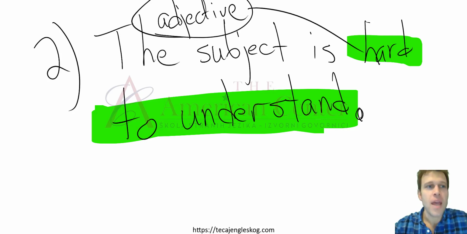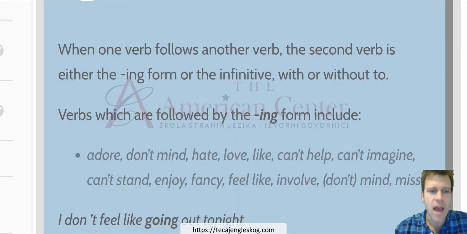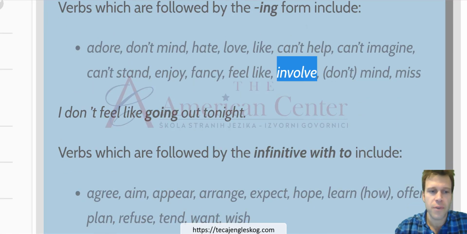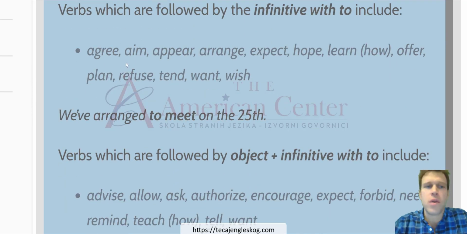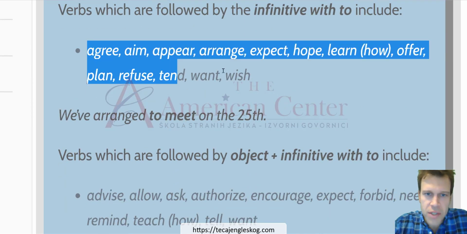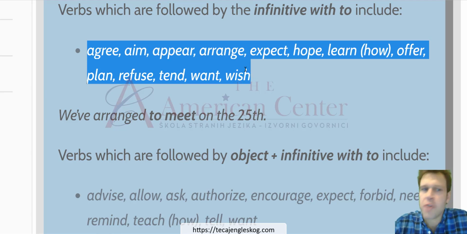All right. So let's move on to reason number three. We use infinitives again after certain verbs. Now the verbs that we will learn are these right here. So, agree: I agreed to do my homework.